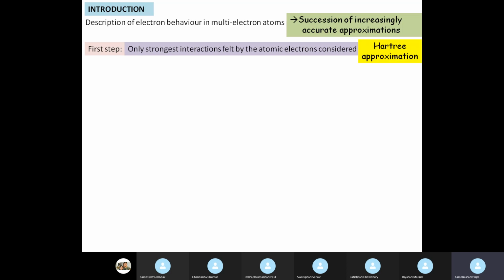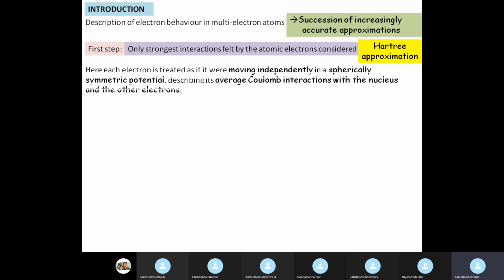This is known as the Hartree approximation. We will not do all this because multi-electron atoms as a whole is not in our syllabus, but we just need to know that the first approximation is to take the strongest interactions felt by the electrons, and it is known as the Hartree approximation. What is done here?